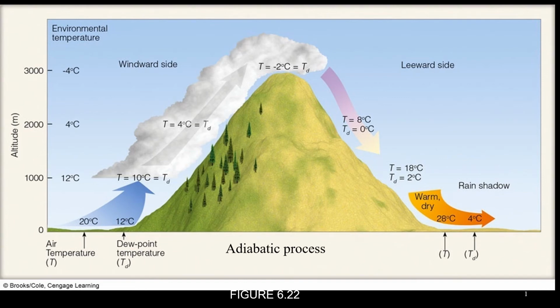If a parcel of air expands and cools, or the air compresses and warms, and there is no interchange of heat with the surroundings of the air parcel, this situation we call an adiabatic process. Again, if a parcel of air expands and cools, and when compressed it warms, and there is no interchange of heat with its surroundings, this situation is called an adiabatic process.